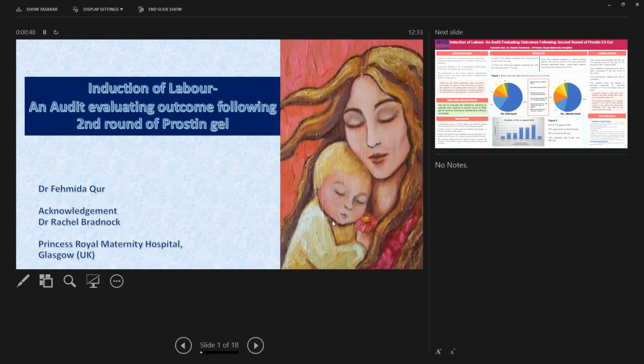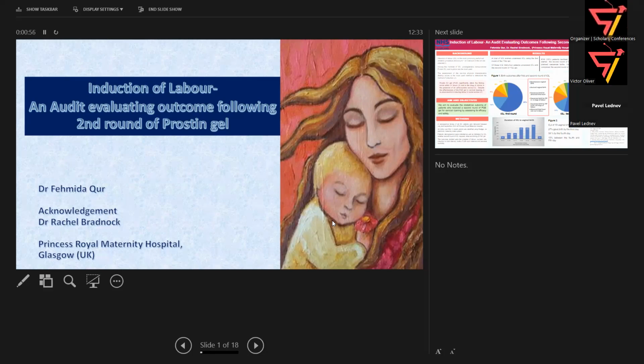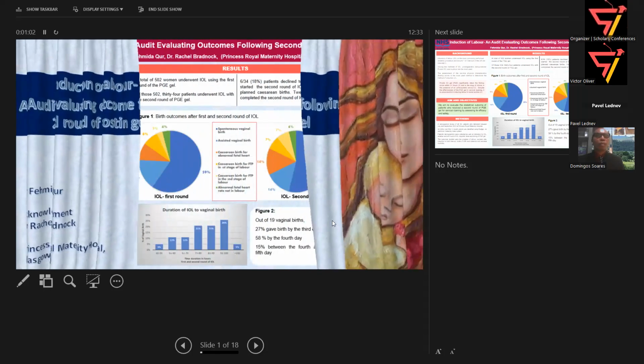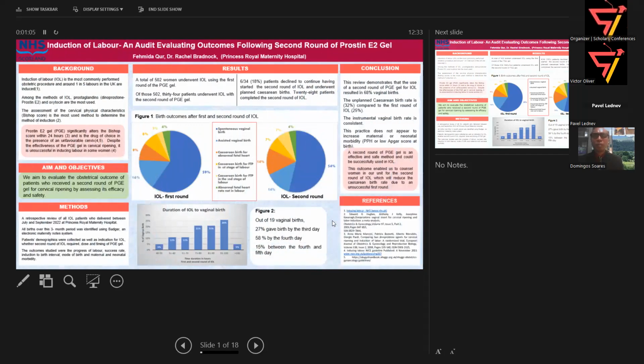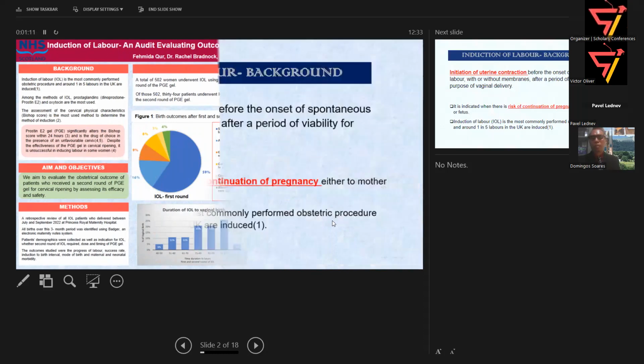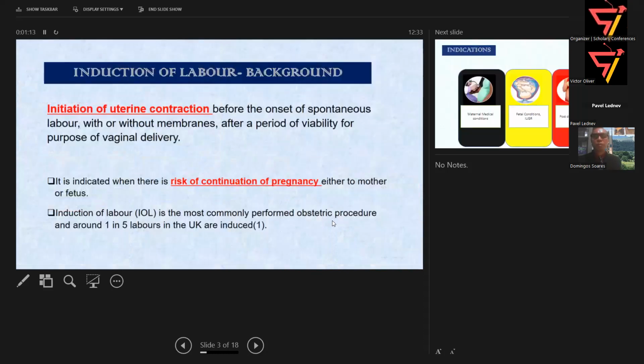So this is an audit on induction of labor for evaluating the outcome following second round of Prostin gel. So just to go with some background, this is the complete poster, but I have just split it in small parts just to make it a bit more visible.